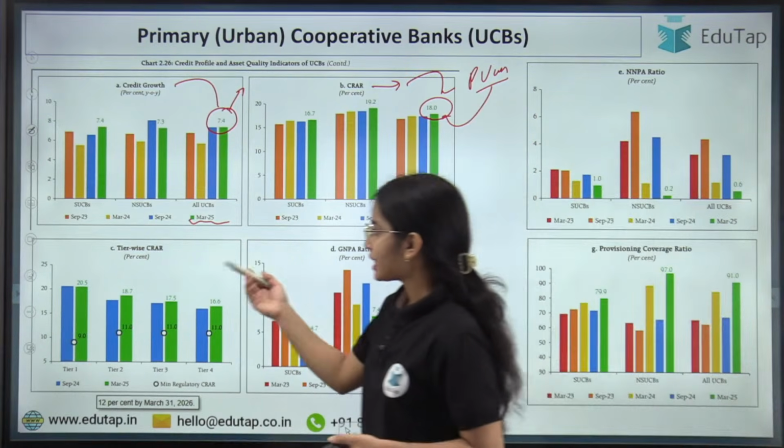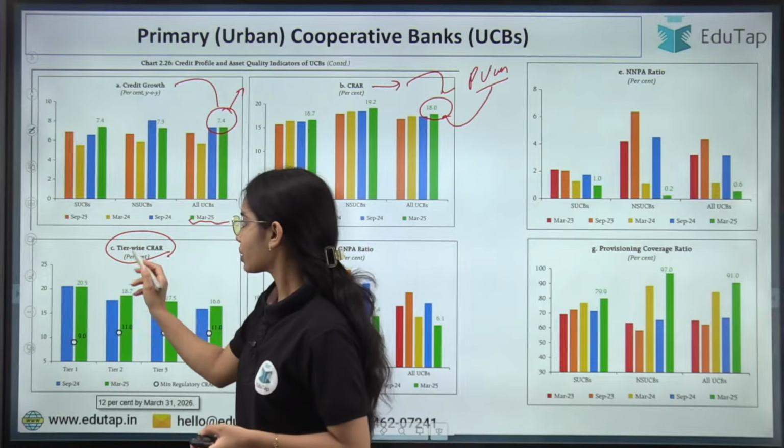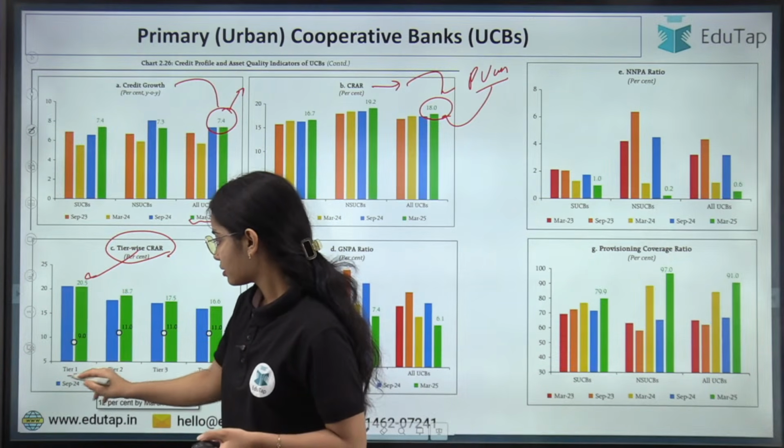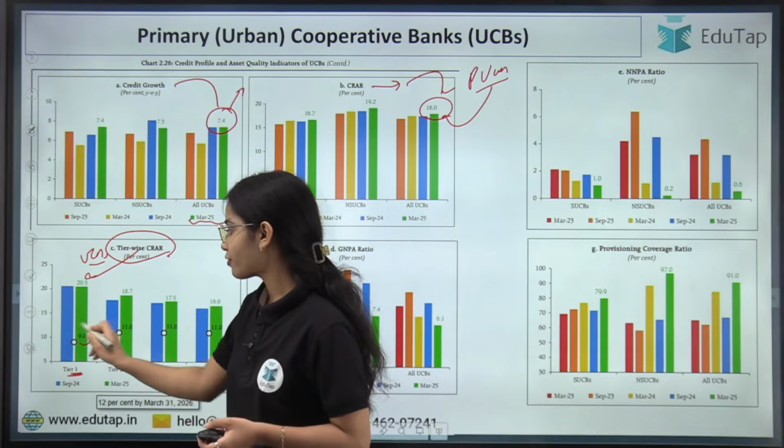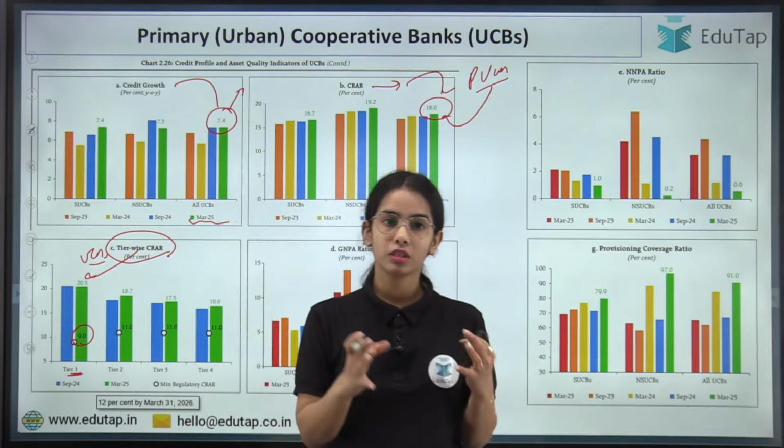Okay, the tier-wise capital to risk weighted asset ratio. Now remember that tier 1 urban cooperative banks are small urban cooperative banks, so they have to maintain 9% of the CRAR.